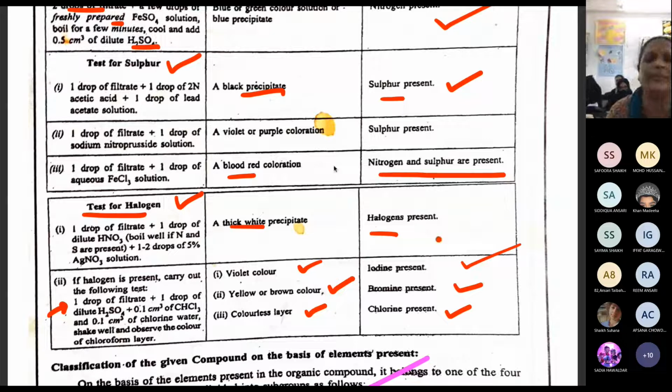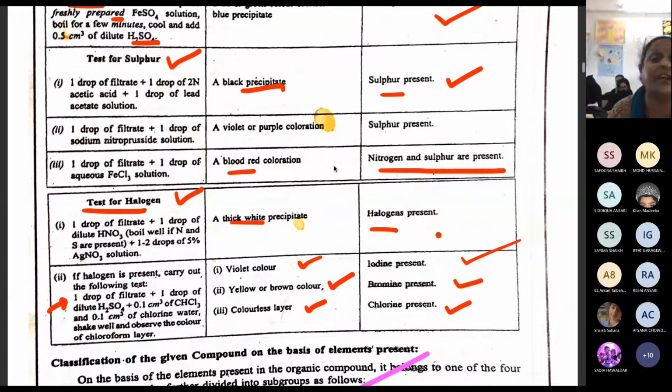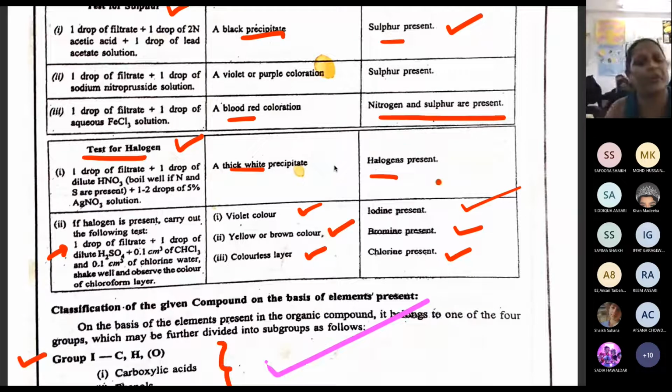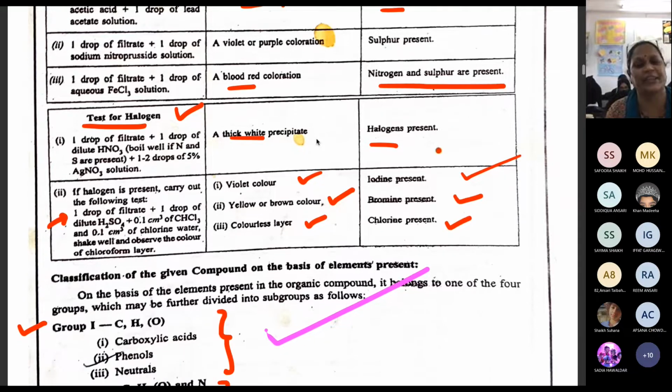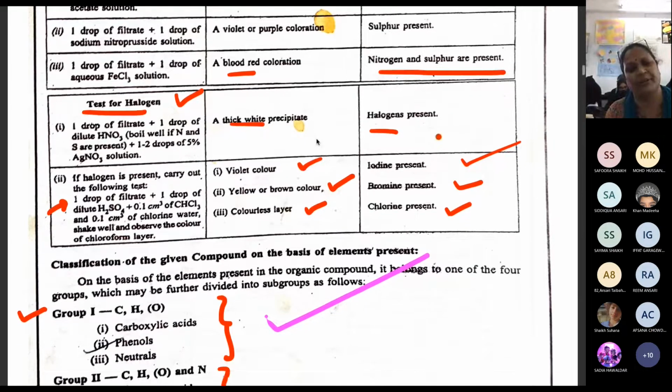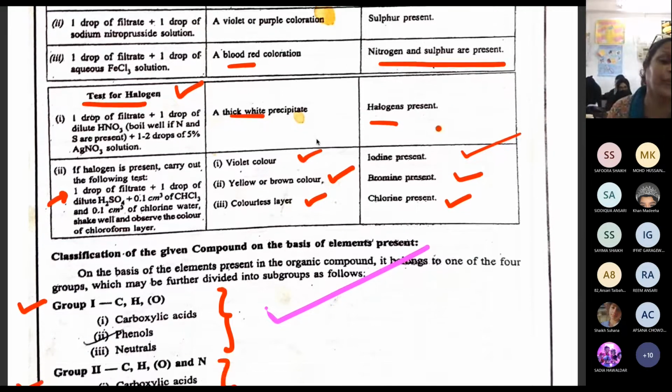Then we go for nitrogen and sulfur together. If you are getting nitrogen and also sulfur, then you have to go for the test of nitrogen and sulfur together. How do we do the test? It's very simple. You take the filtrate and FeCl3. If you get a blood red color, then we can say nitrogen and sulfur both are present. And then finally we will go for the halogen test.